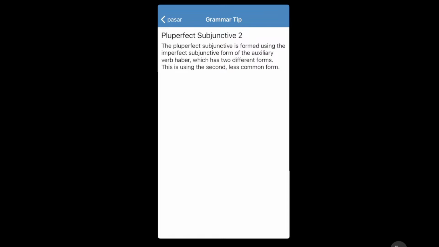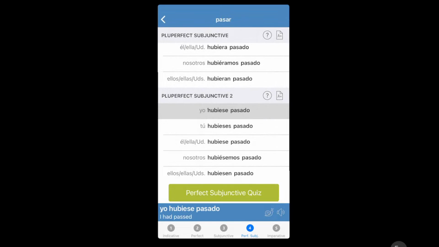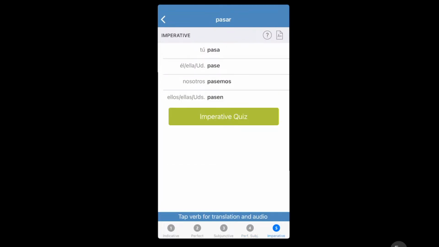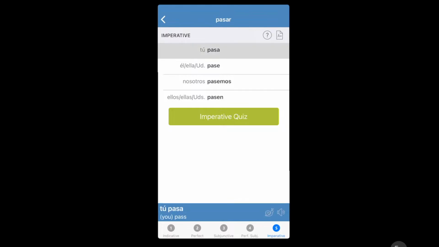It uses the imperfect subjunctive form of the auxiliary verb haber, which has two different forms. This is using the second, less common form, so don't get too caught up. You're going to hear hubiese, and then you're going to know it's the less common form. And then we have this, which is so hard to pick up that they're using this.